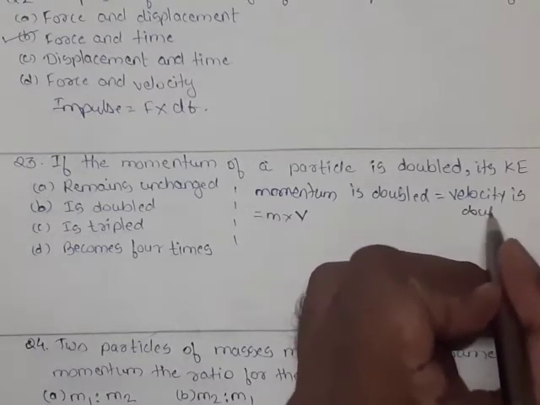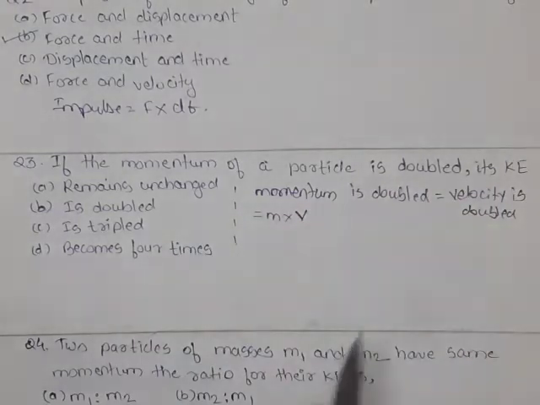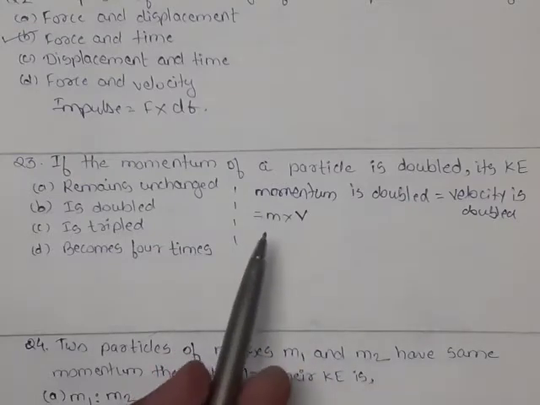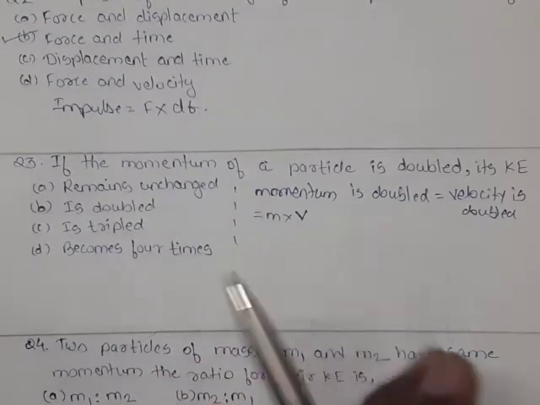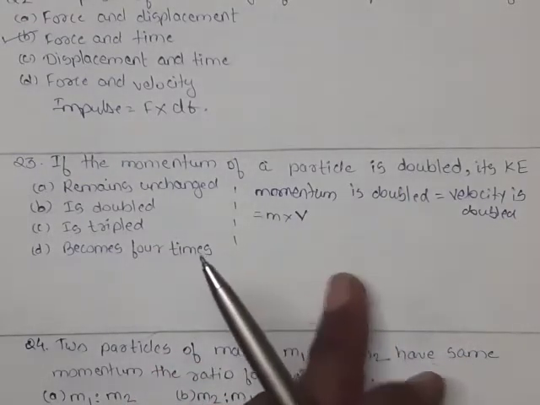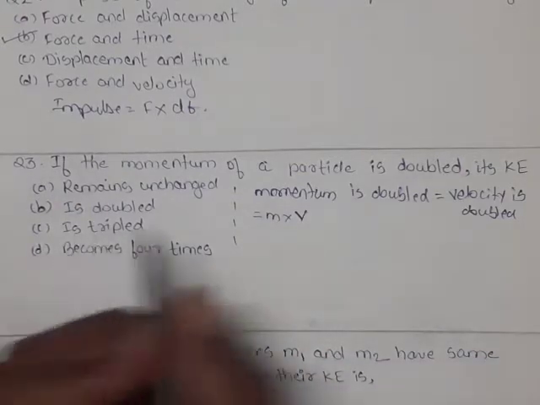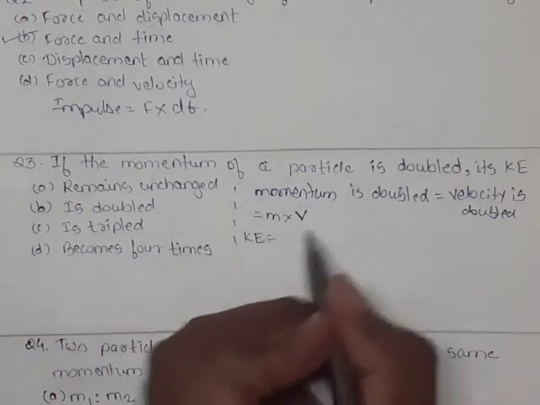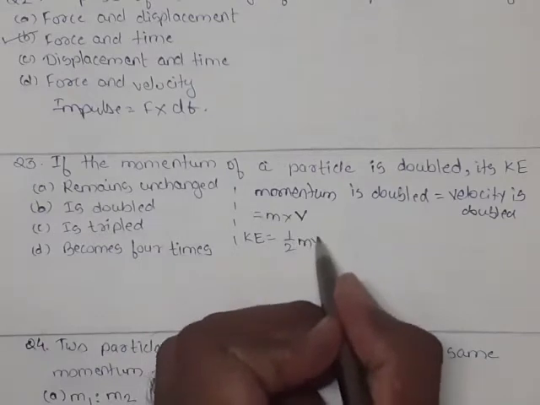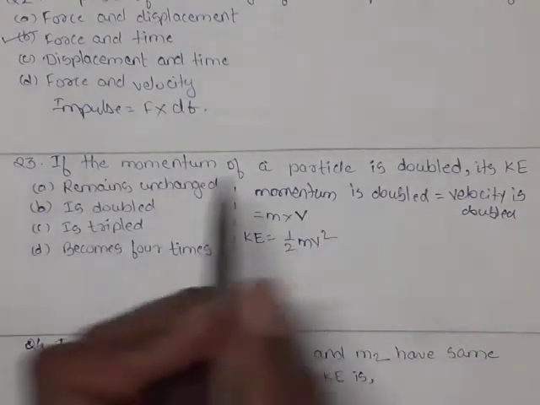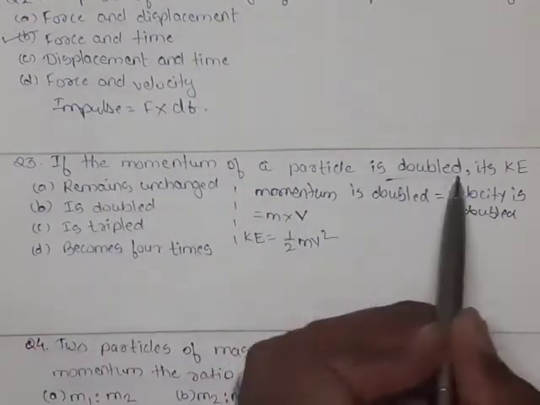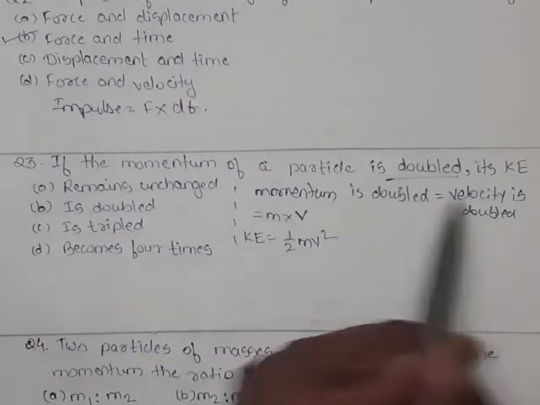Initially, suppose momentum was mv; after we make it double, it will become 2mv. Initially kinetic energy was 1/2 mv square. Now when momentum is double, velocity is double.